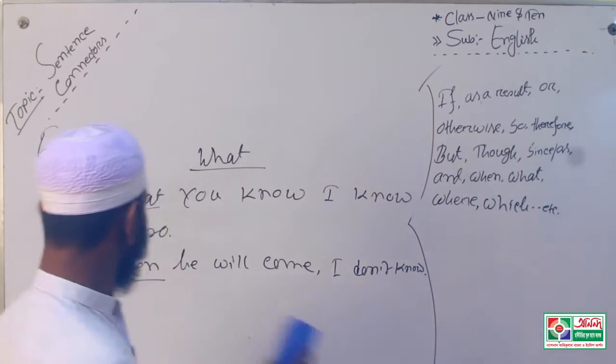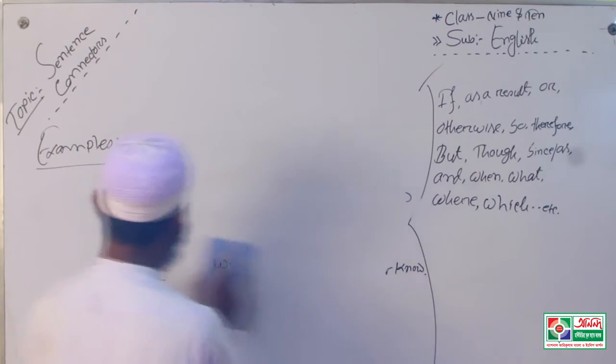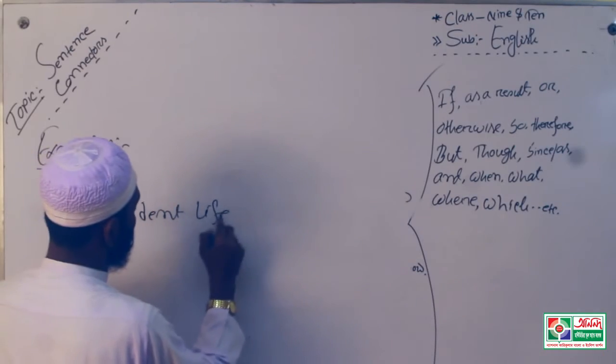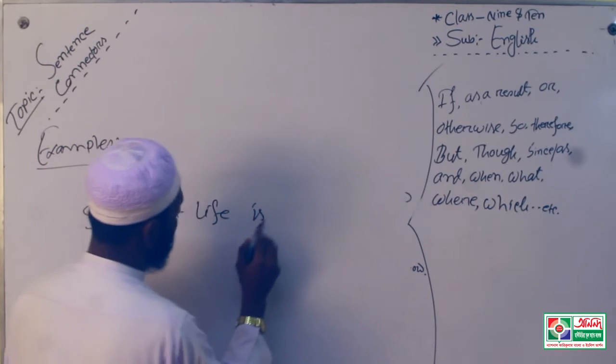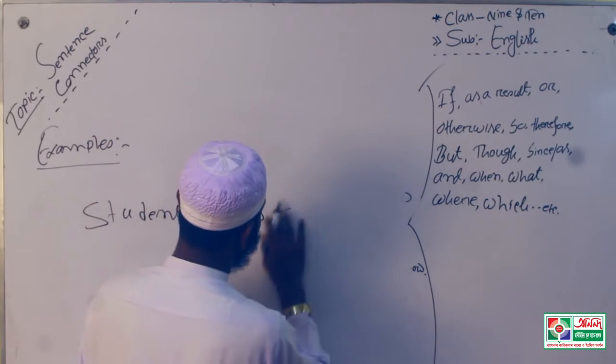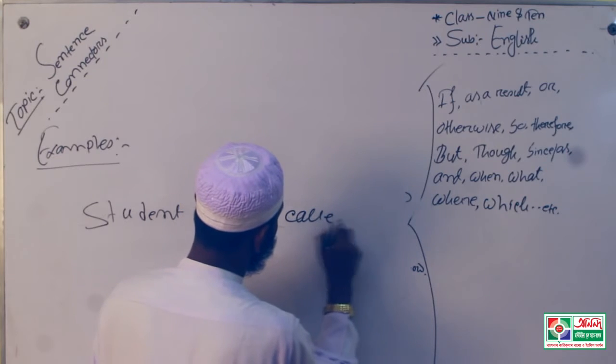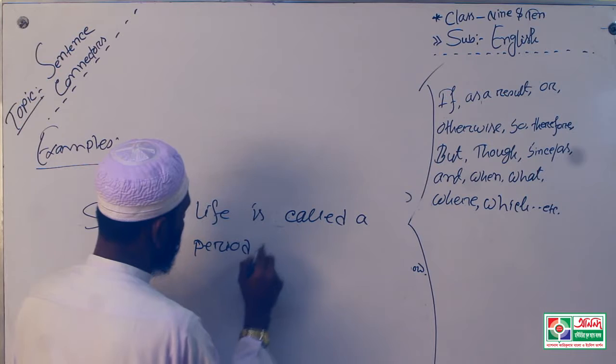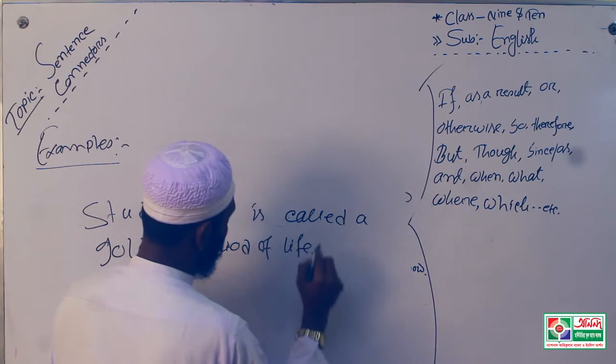Okay, such as, I am going to finish my lecture by giving this example for you. Student life is called a golden period of life.